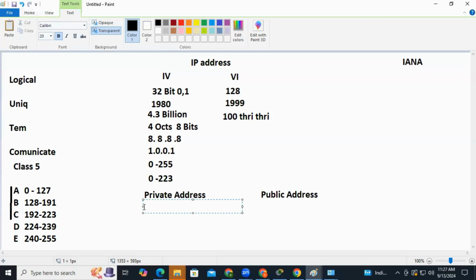Private addresses are free. You can assign them inside your LAN network. And public IP addresses are the addresses which you have to pay for. These are the paid addresses, and these addresses are used in the WAN.